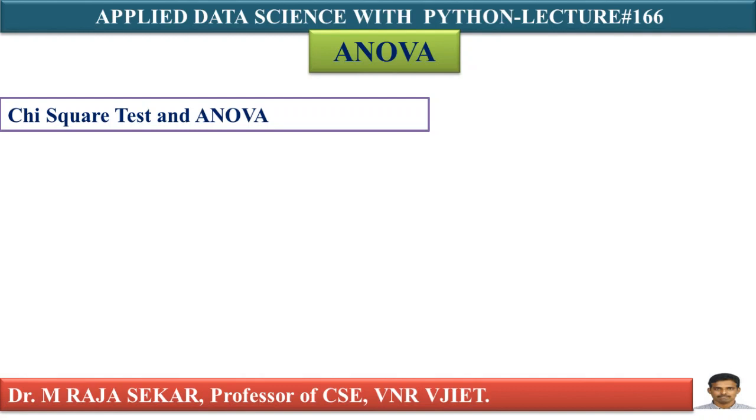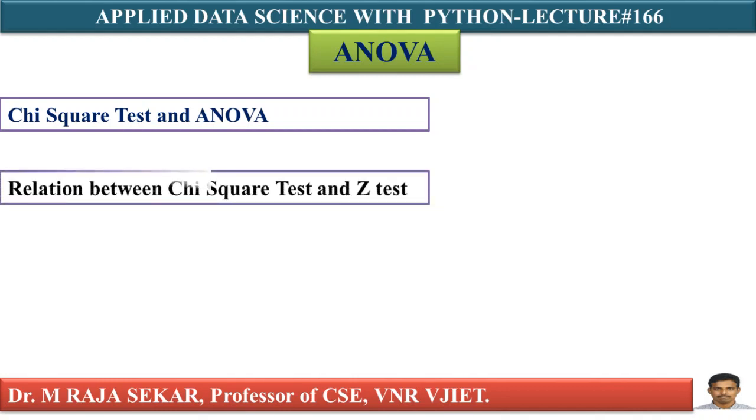If you want to compute the proportion of more than two populations, you should go for the chi-square test. This point is important. Similarly, if you want to compare more than three population means, then go for ANOVA.